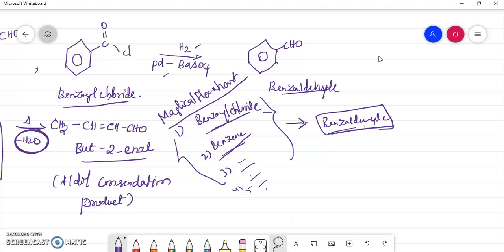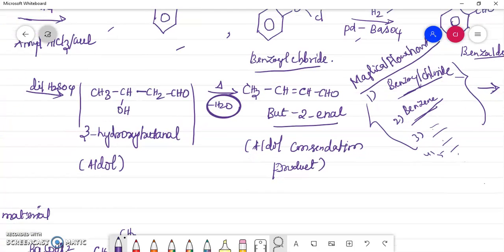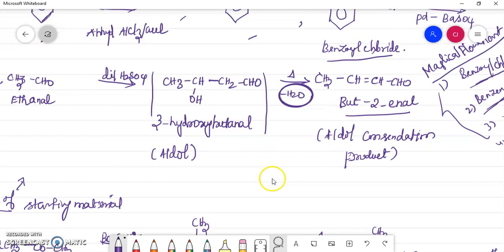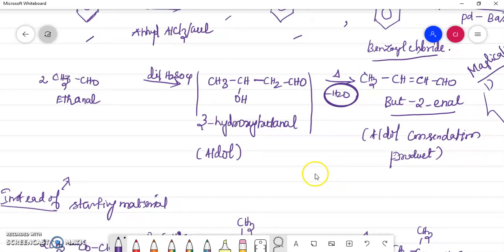If you study two times or three times or five times, it will retain in your memory, it won't be forgotten, right? So this is the way you have to practice in your notebook, so it will retain in your memory. Okay, in the same way aldol reaction also I have given here, the aldol condensation product.